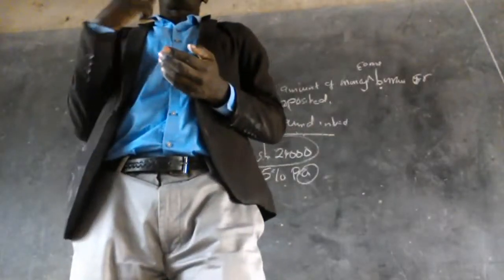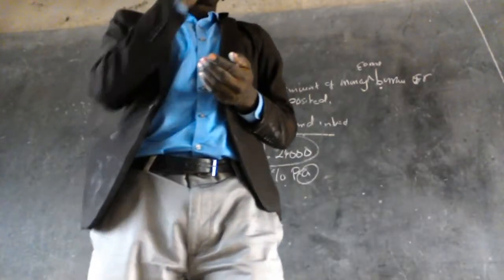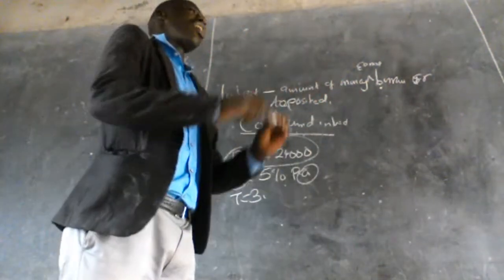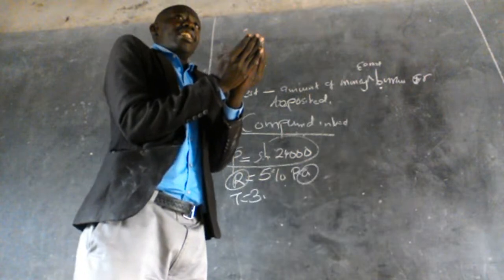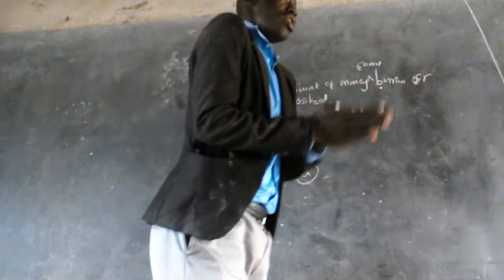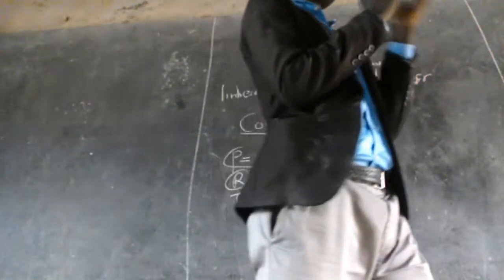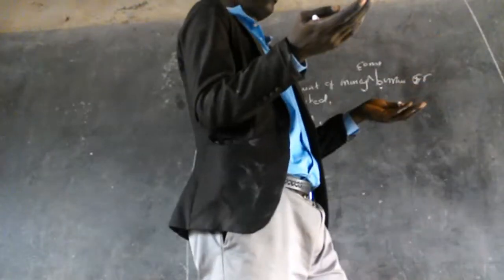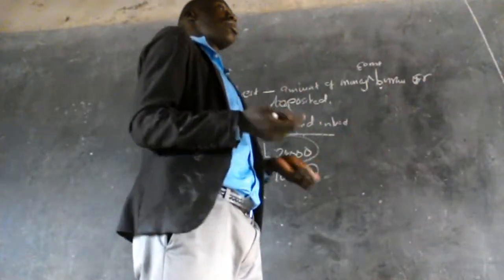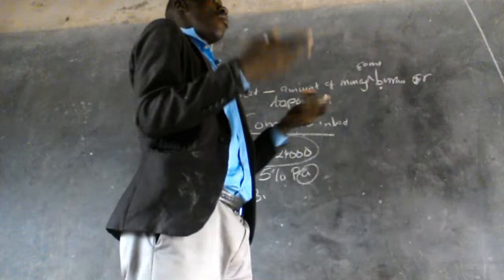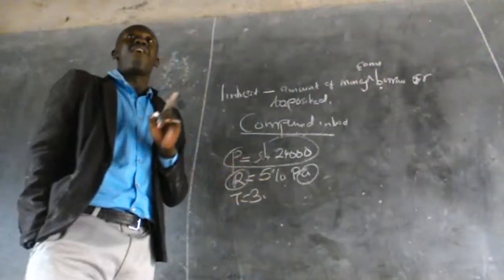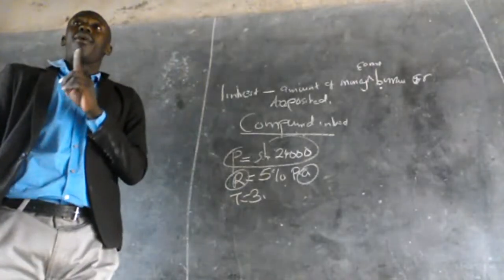What you need to check in the question is whether the time is in months, in years, in weeks, or days, or hours. So according to this one, this person is charged 5% per year.